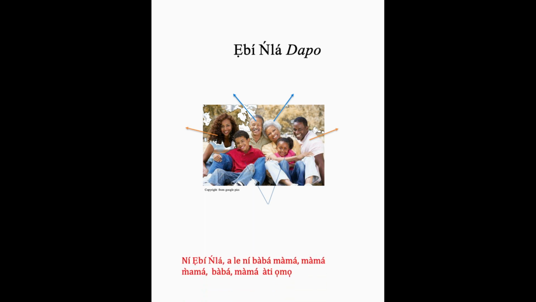Ní Ebi Nla Dapo. Ó ní bàbá, màmá, bàbá, màmá. So here, bàbá, màmá. Okay, you have mama, which we covered in the last lesson. Ọmọ, but beyond this, these are just immediate family. You have other members joining the extended family, and that's mama, baba. So you have mama, and then you have baba, mama.